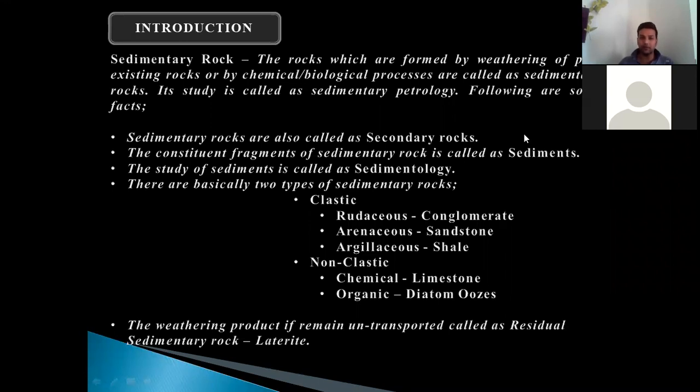The constituent fragments of sedimentary rock are called sediments. The study of sediments is called sedimentology, and there are basically two types of sedimentary rocks, clastic and non-clastic. Clastic and non-clastic are classified on the basis of the nature of sediments present in them. The rock which consists of sediments formed by weathering, erosion, and transportation are called clasts, and hence the consequent rock is called clastic rock.